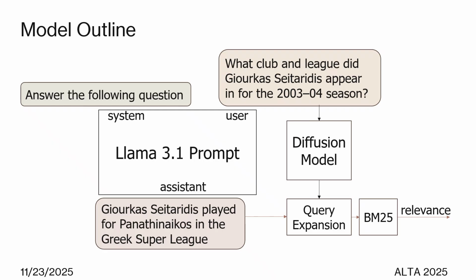The query expansion model takes the Llama response, and on the other hand, it either takes a replication of the initial query or a list of subqueries if it goes through the diffusion model. And lastly, we compute a relevance score using the BM25 metrics.